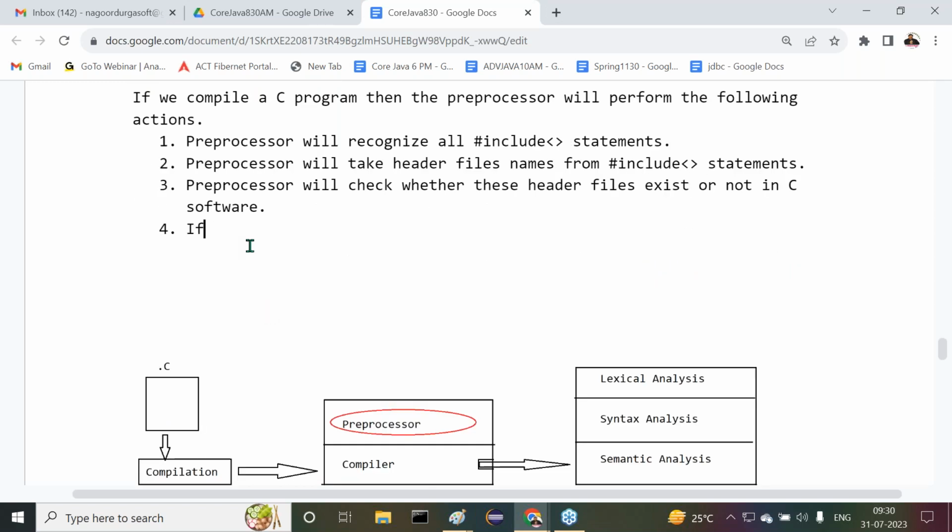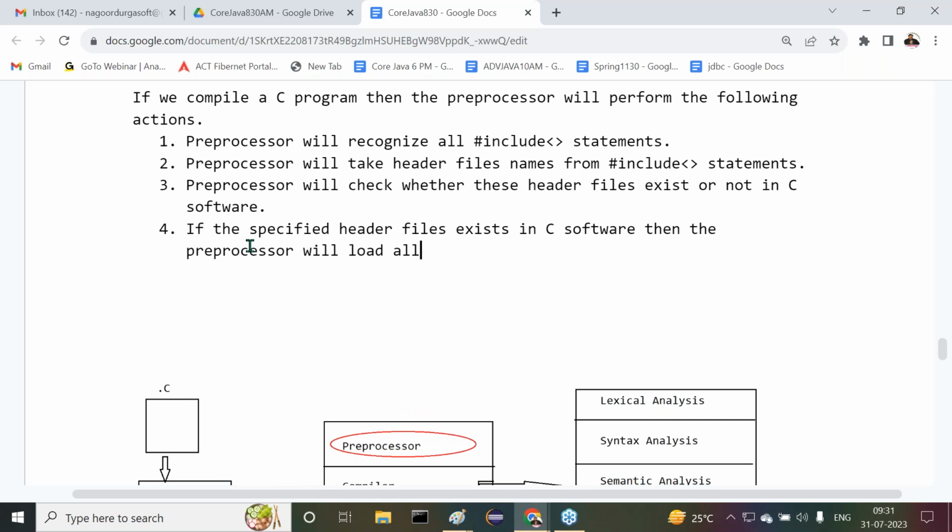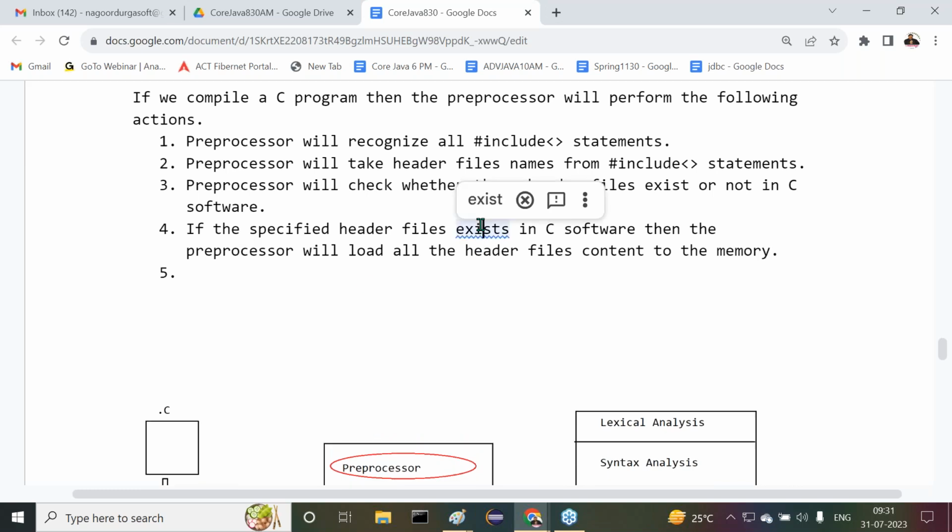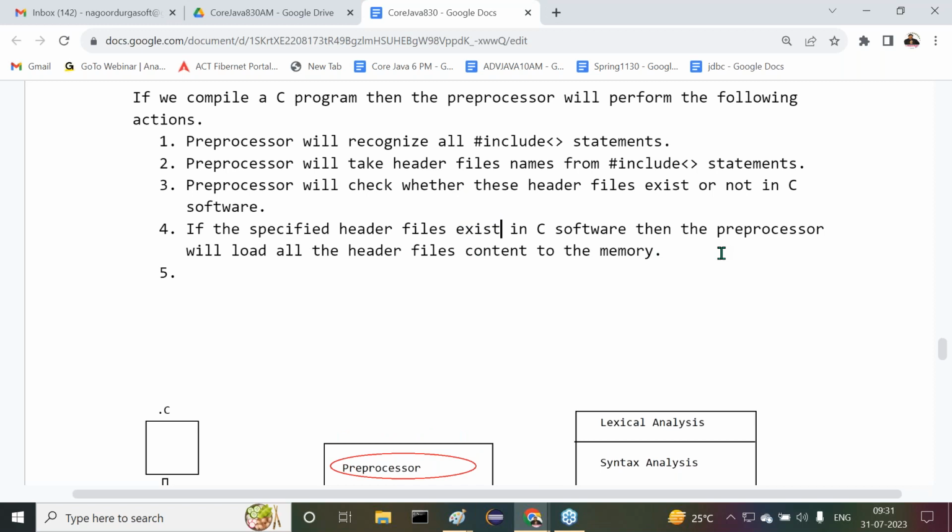If the specified header files exist in the C software, then the preprocessor will load all the header files content to the memory.